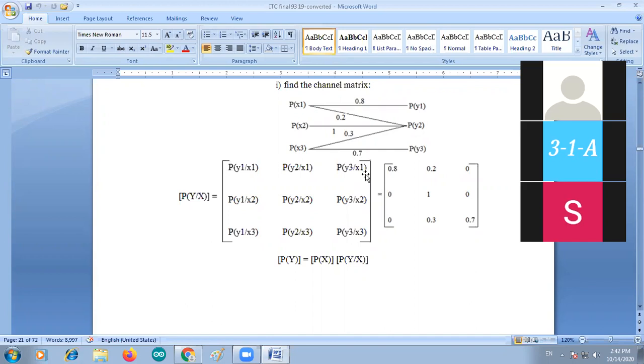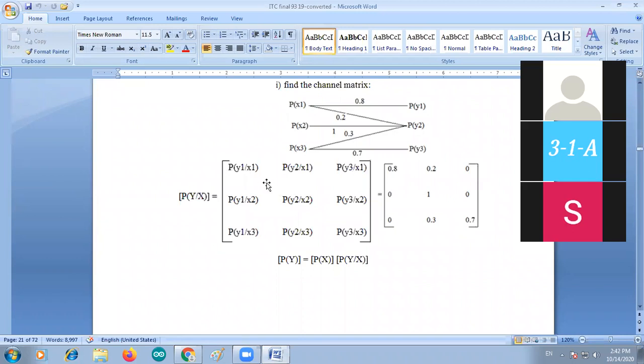P of y1 by x3, third row, first element; P of y2 by x3, third row, second element; P of y3 by x3, third row, third element. Now you can observe the diagonal elements: P of y1 by x1, P of y2 by x2, P of y3 by x3.